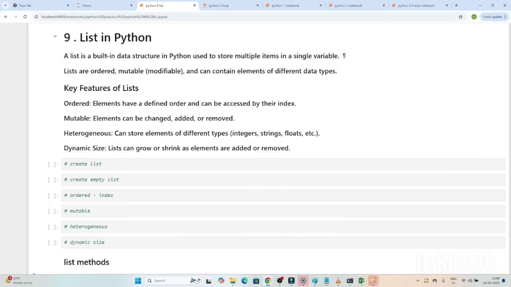In this video, first we will understand what is a list and what are the features of a list, and then we will see how we can create a list and what different methods are available. Everything we are going to understand. So let's understand what is a list.